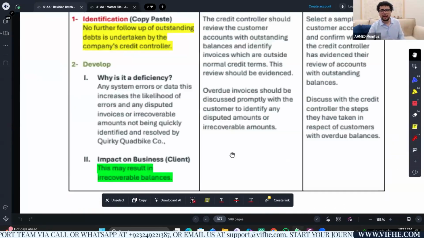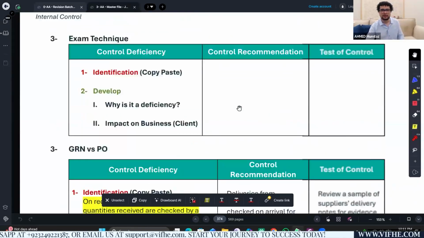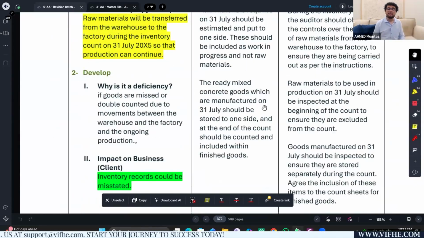some of the items at the inventory count, yes, it's called the inventory count. This is going to create a lot of problems. Why? Because some of the items might be missed at the time of counting, and some might be counted twice because of the movement of goods between the warehouse and the factory. Trust me on that. This is a point I have discussed on 5 occasions or more out of my top 30 questions. If there are movements on the stock count day, this could lead to some of the goods being completely missed or double counted.